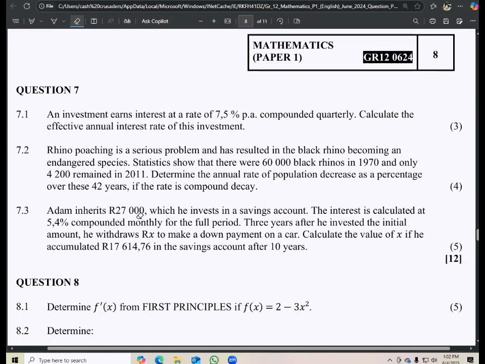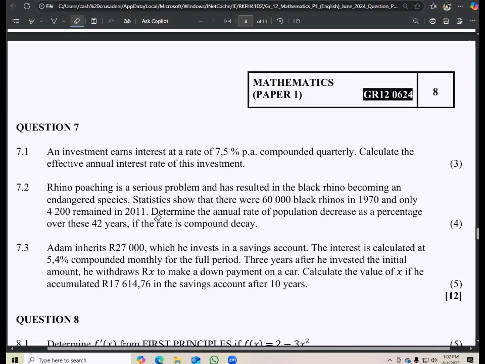So they say Adam inherits 27,000, which he invests in a savings account. The interest is calculated at 5.4% compounded monthly for the full period. 3 years after he invested the initial amount, he withdraws Rx to make a down payment on a car, and then calculate the value of X if the accumulated amount is 17,614.76 in the savings account after 10 years. So they tell us that 3 years after, he withdraws an X rand amount. Then, okay, this is how we're going to do that.